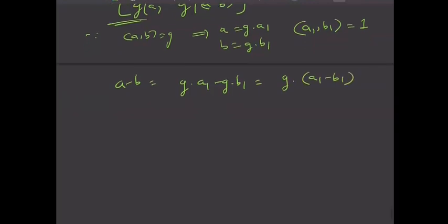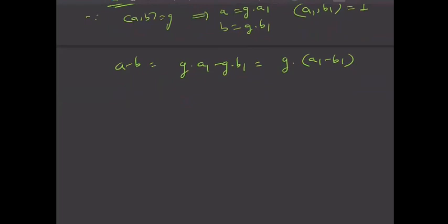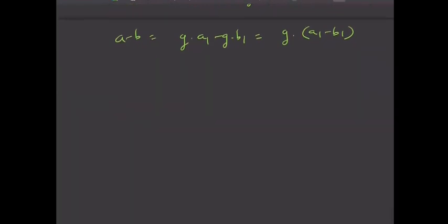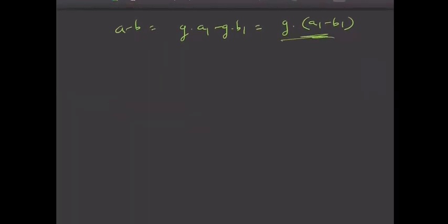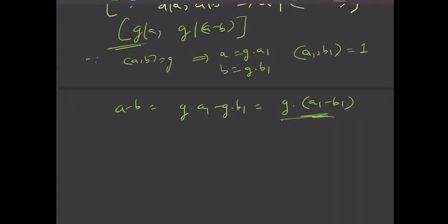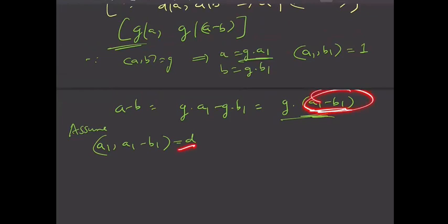Fine. So now you know that A minus B is nothing but G into A1 minus B1, and A is nothing but G into A1. So finally we'll prove that GCD of A1 comma A1 minus B1 will prove to be 1, right? So first let us assume that this is D. Fine. If GCD of A1 and A1 minus B1 is D.